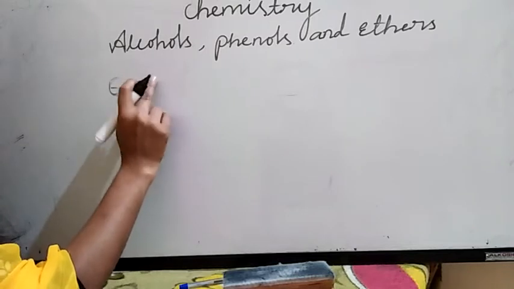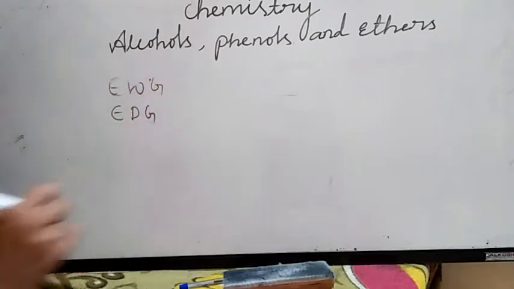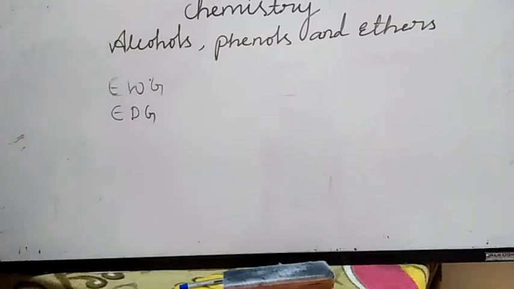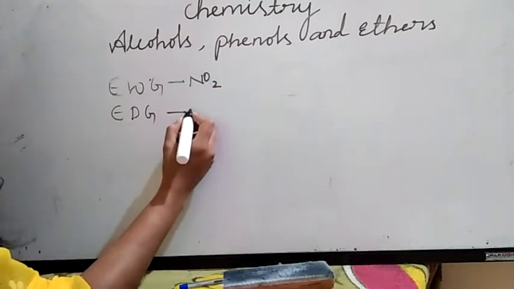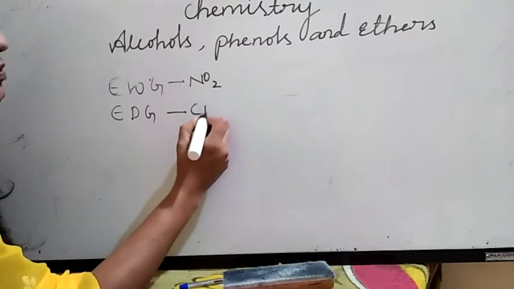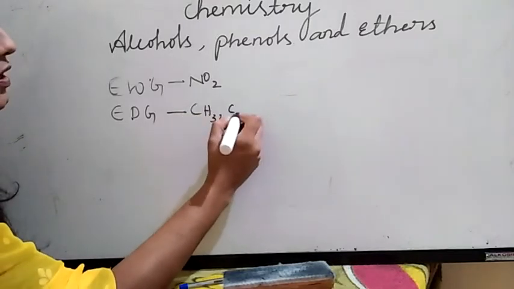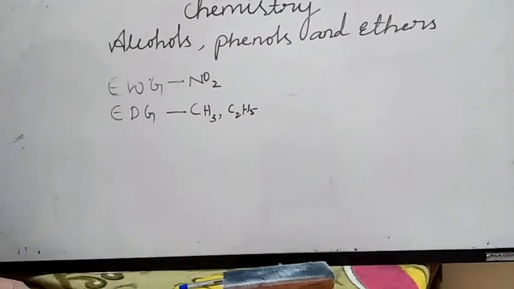Electron withdrawing groups like the NO2 (nitro) group, and electron donating groups are alkyl groups, for example CH3, C2H5. If electron withdrawing or electron donating groups are present on a phenol, what will happen to its acidity?